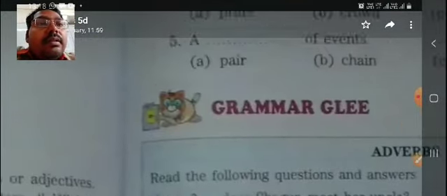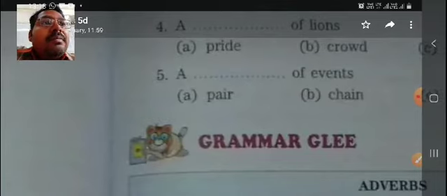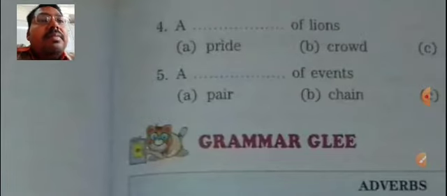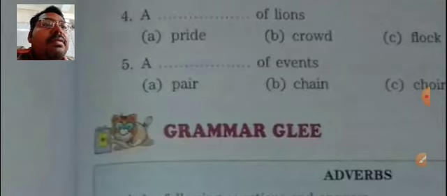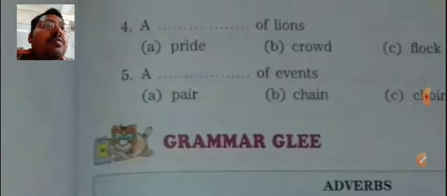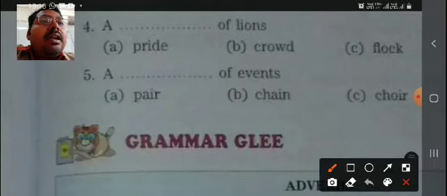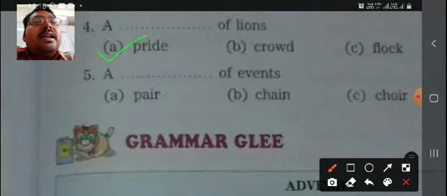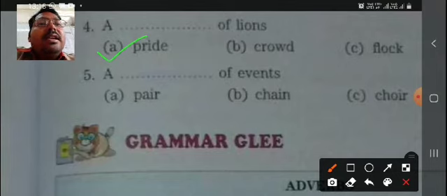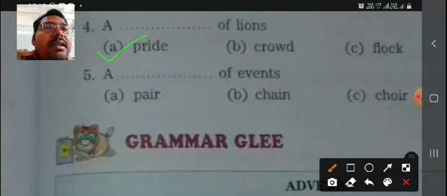Now look at the next one. Grammatically we don't do that here, because we have a separate grammar book. Now this is the 4th sentence: of lions. What do we call a group of lions? Pride, crowd, or flock. Crowd is a group of many people, and flock is a group of birds, so it's not like that. Pride is the right answer there. Pride of lions.